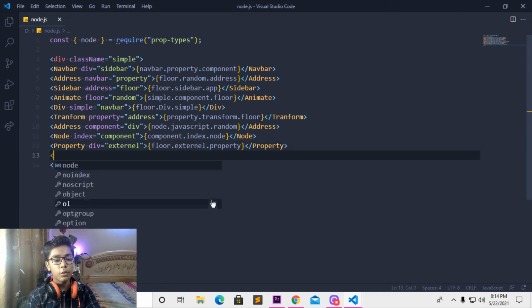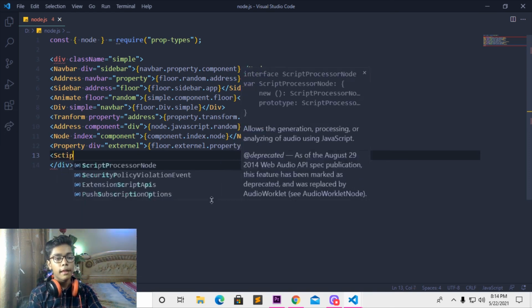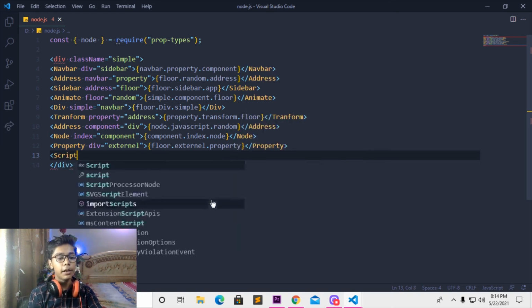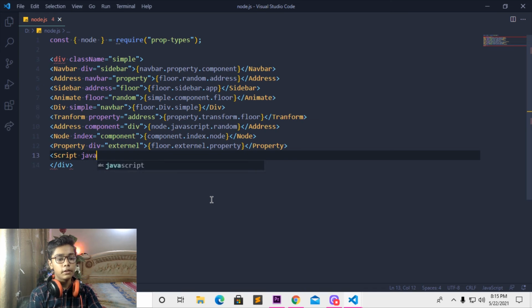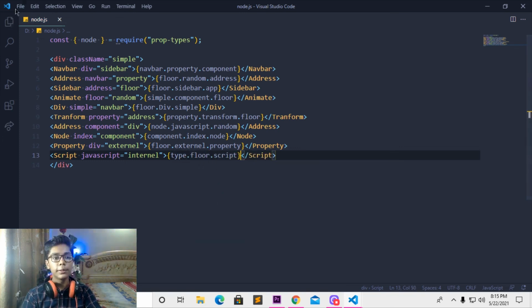When you've done that, move down here and change that to a tag which will be like script. And after this script, you have to write JavaScript. So just write that. Then you have to write equal to internal. Now just close this bracket and write this curly bracket here. When you're done with that, I'll be writing type dot floor dot script. Now I'll be closing this bracket.